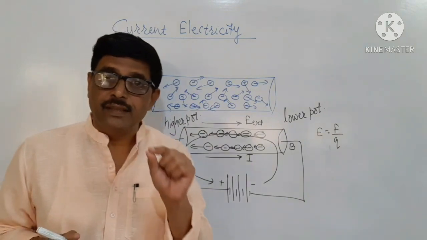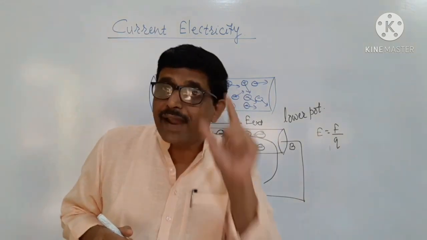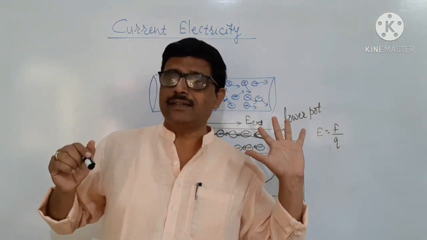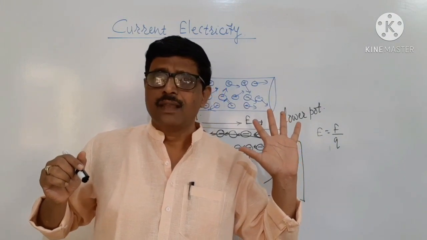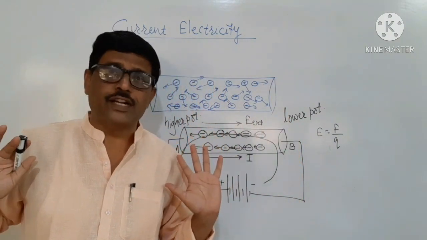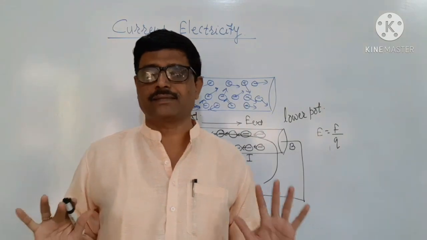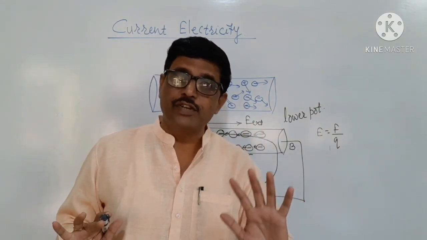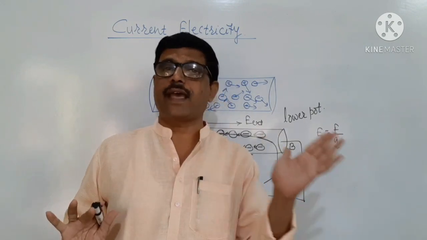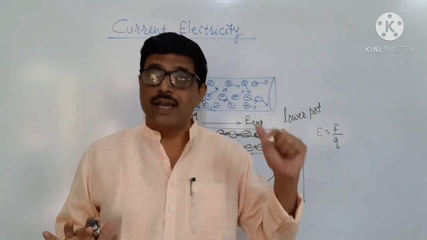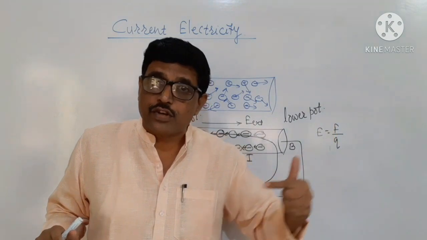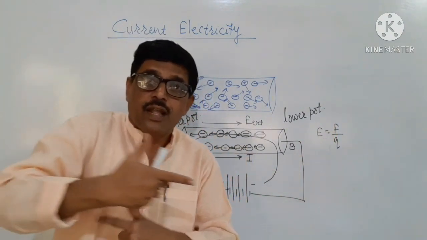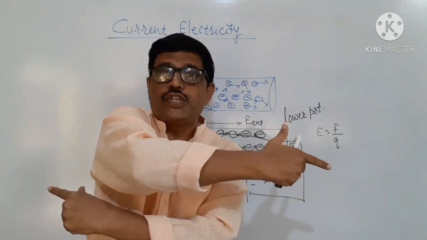Here, one thing that is to be remembered very clearly is that current is due to motion of electrons, no doubt about that. But the conventional current is supposed to be in the direction of positive charge. Therefore, the motion of electrons and conventional current are in opposite direction to each other.